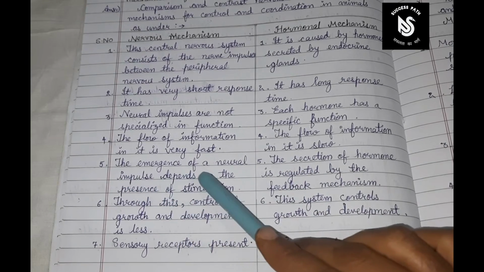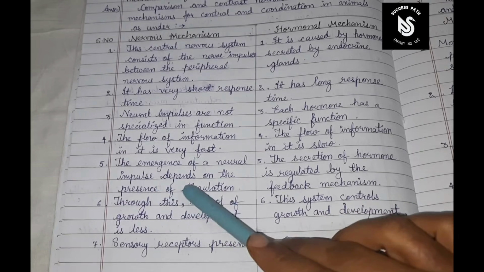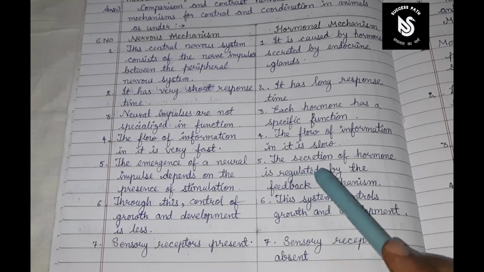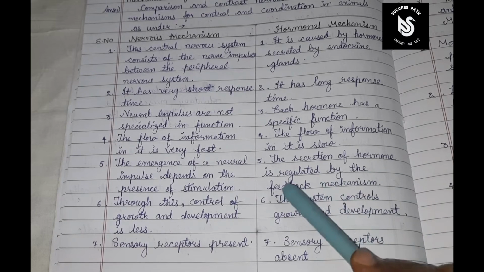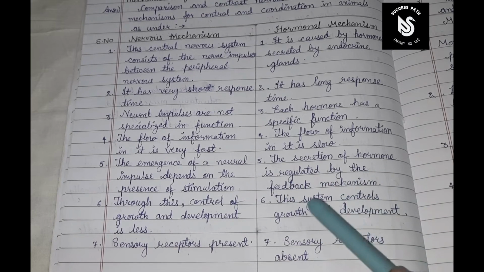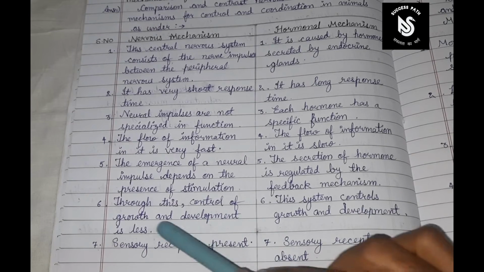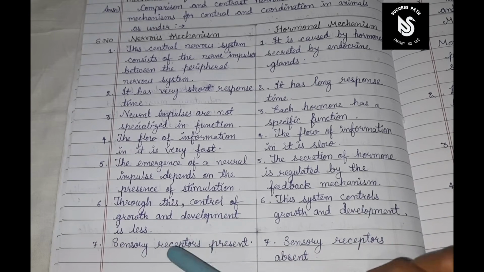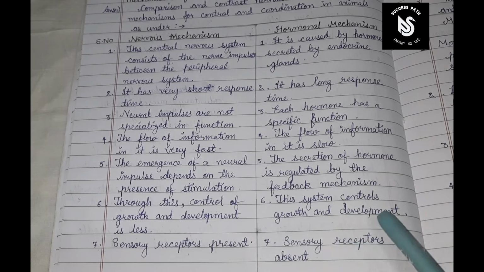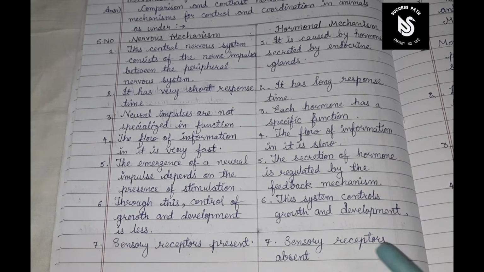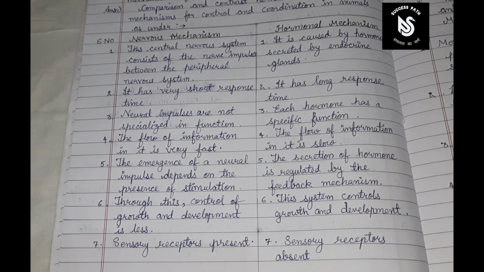The emergence of a neural impulse depends on the presence of stimulation. The secretion of hormone is regulated by the feedback mechanism. The nervous system's control of growth and development is less. The hormonal system controls growth and development. Sensory receptors are present in the nervous system, and absent in the hormonal system.